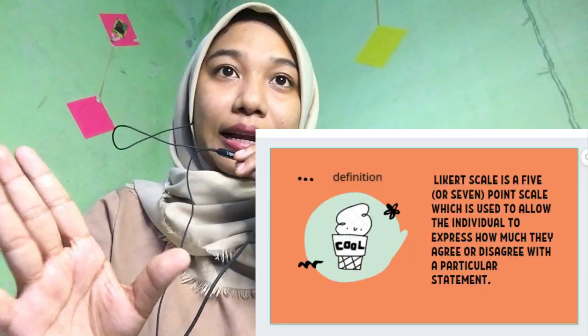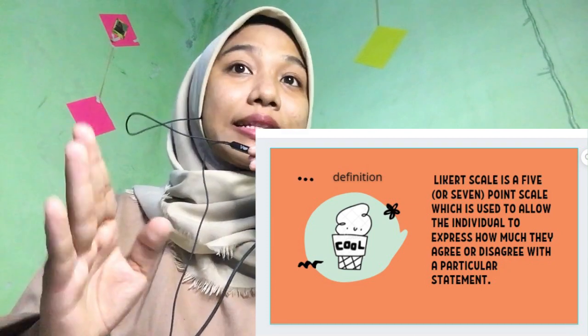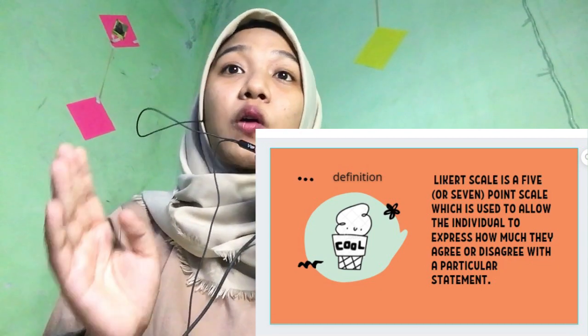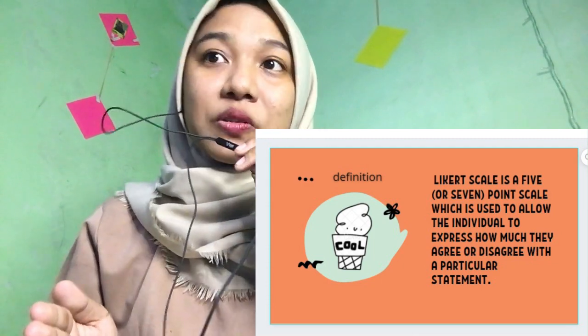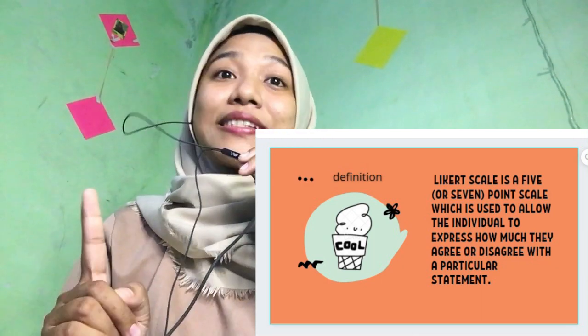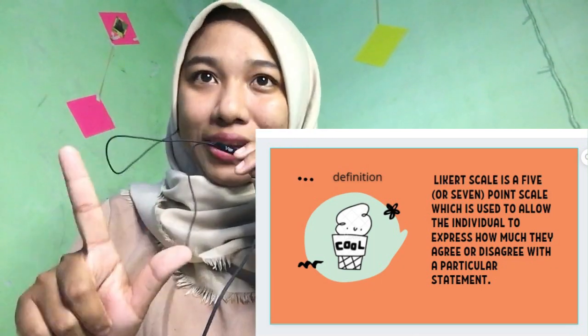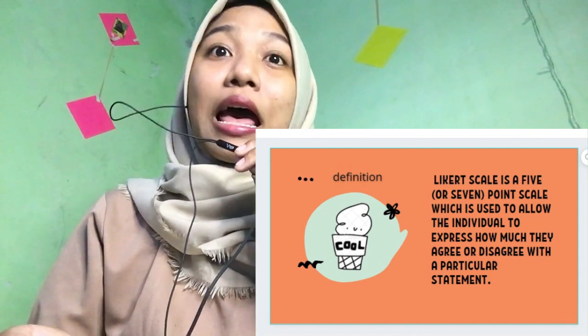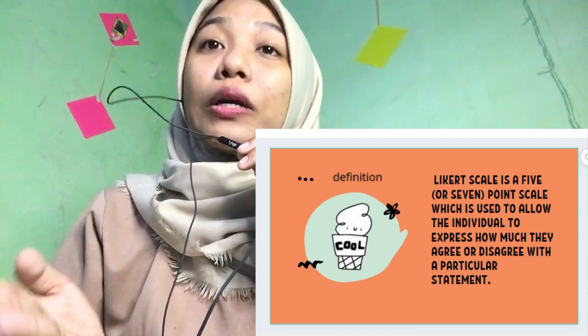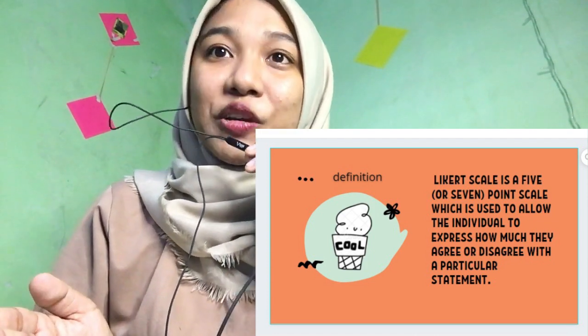The first is the definition of a Likert scale. A Likert scale is a rating scale often found on survey forms that measures how people feel about something. The Likert scale is a 5 or 7 point scale, which is used to allow individuals to express how much they agree or disagree with a particular statement.